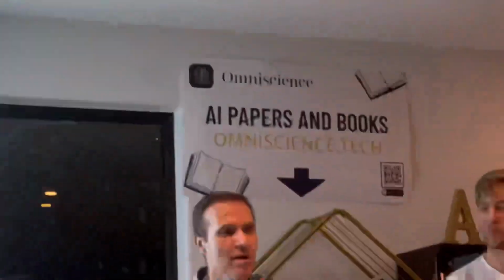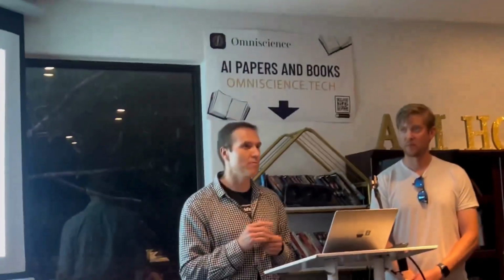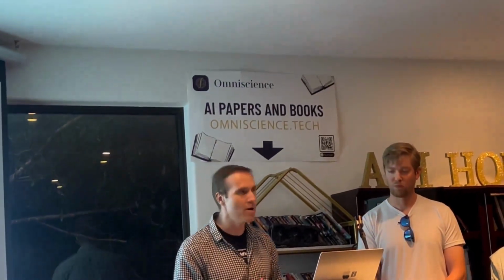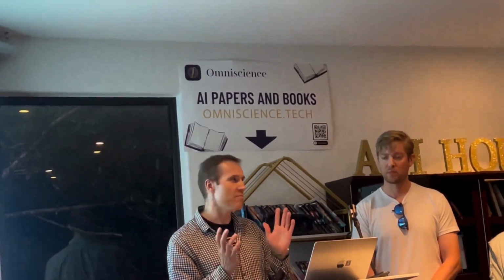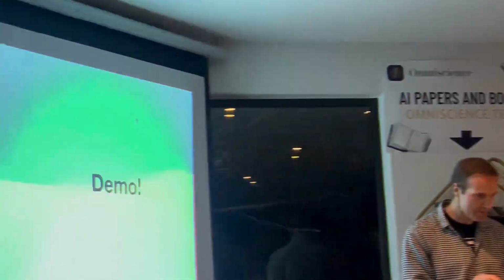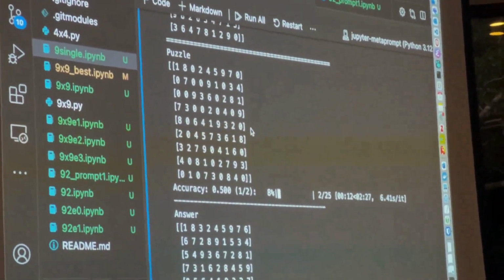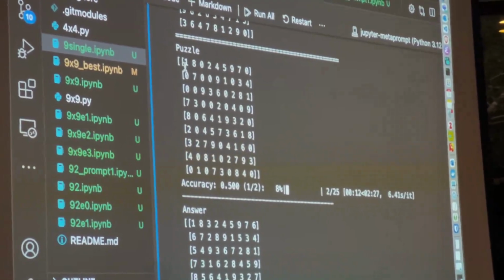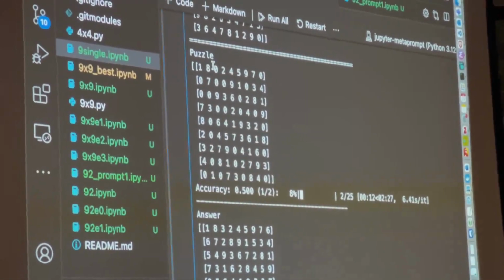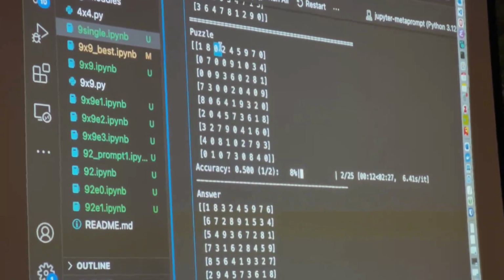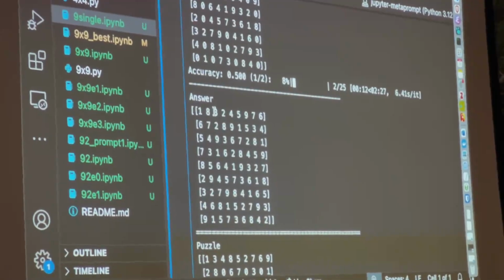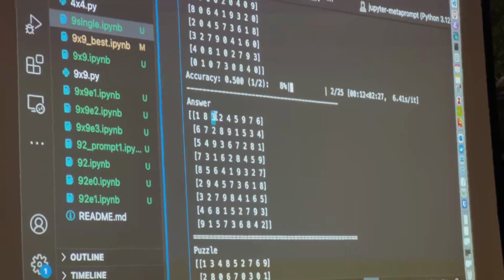So essentially we are representing the Sudoku board. It's a 9x9 board with the digits between 1 and 9, and we use 0 for missing fields that it's supposed to fill in. So in the initial problem, it will have zeros at various points, and then in the solution, it will fill those in with numbers. So just to show you, the puzzle is this array, and then in the answer you will see there are zeros in it, where we are asking it to fill in, and you can see how it has filled in some of these things.